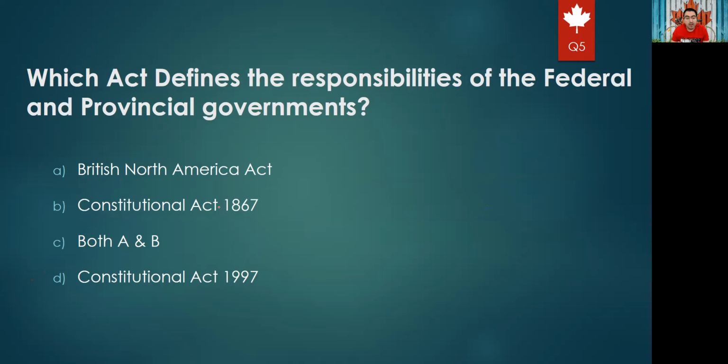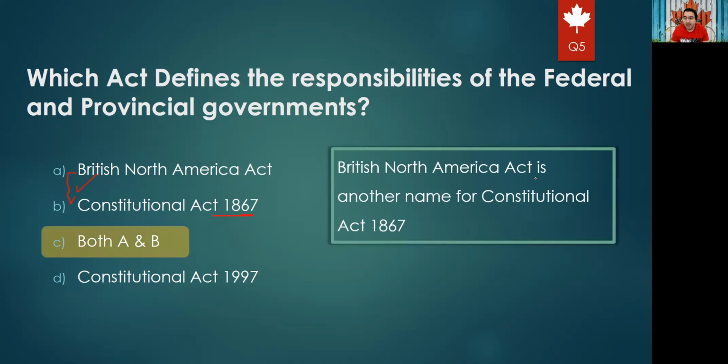If you remember, the government responsibilities and elections and all those things were defined in the Constitutional Act 1867, and this year is very important to remember. But actually, the British North America Act is another name for this Constitutional Act, so both are the same. So the right answer will be C, both A and B, because the British North America Act is another name for the Constitutional Act 1867. So take care of this type of question just to avoid losing very easy points.